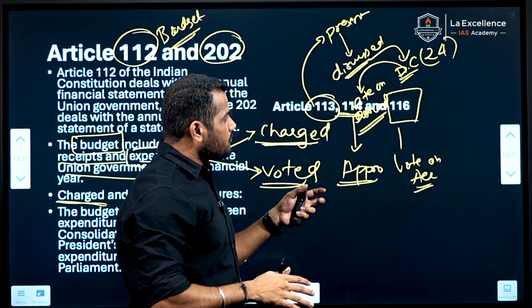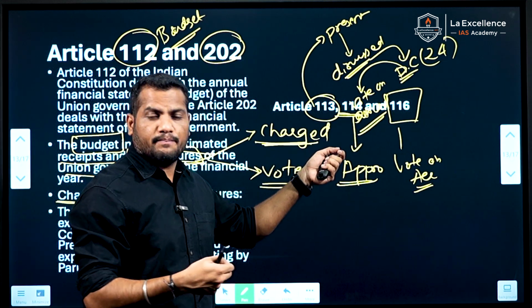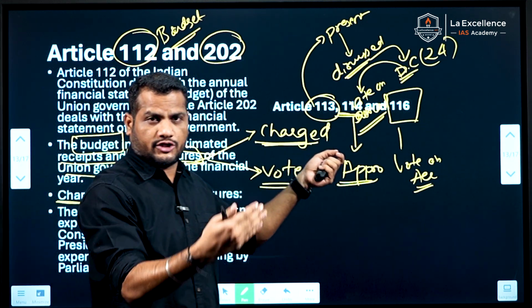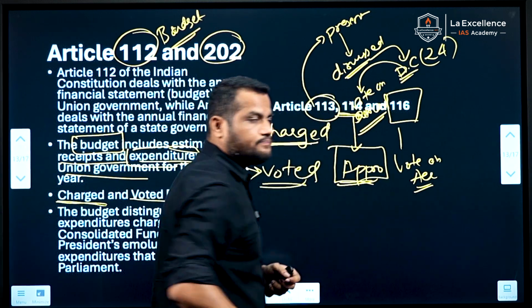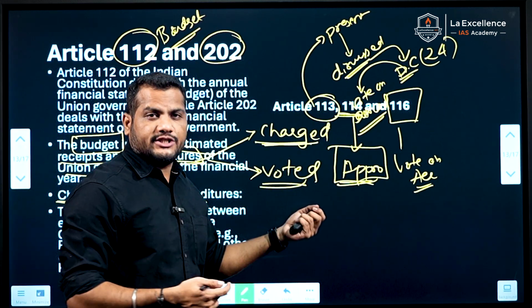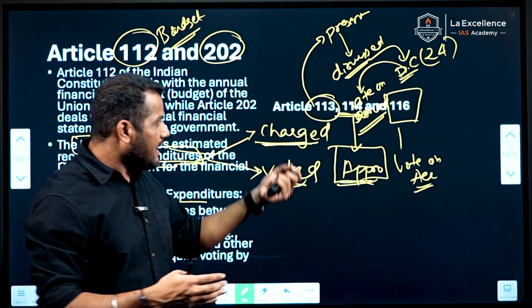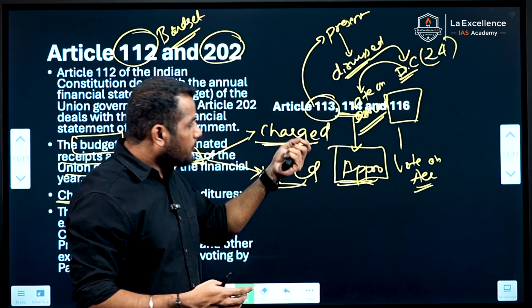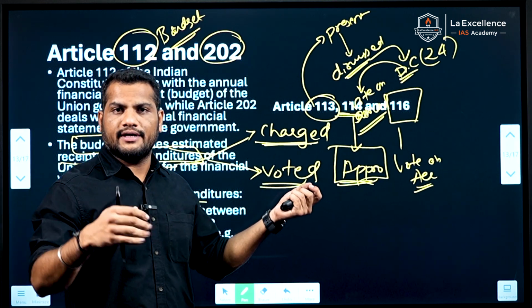After the voting on the demands made by the various ministries, there will be another vote for the passing of the appropriation bill. Why? Without appropriation, we can't withdraw money from the Consolidated Fund of India. Under Article 114, the appropriation bill shall be introduced in the house.